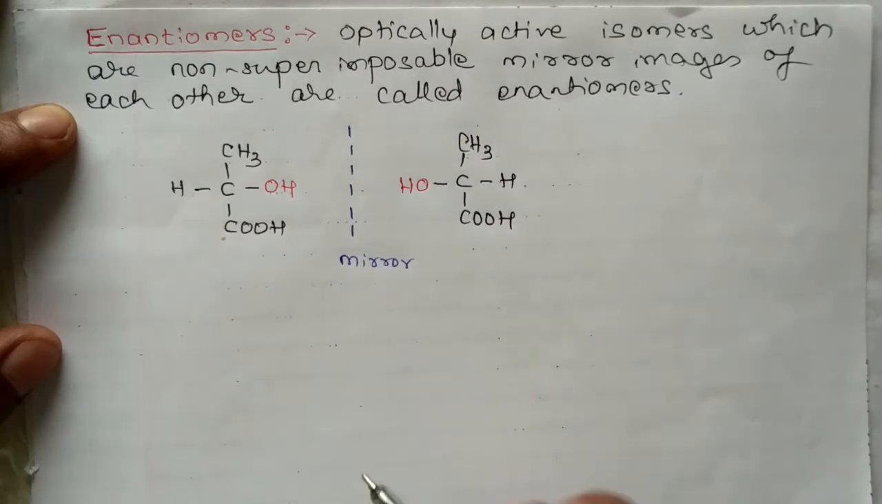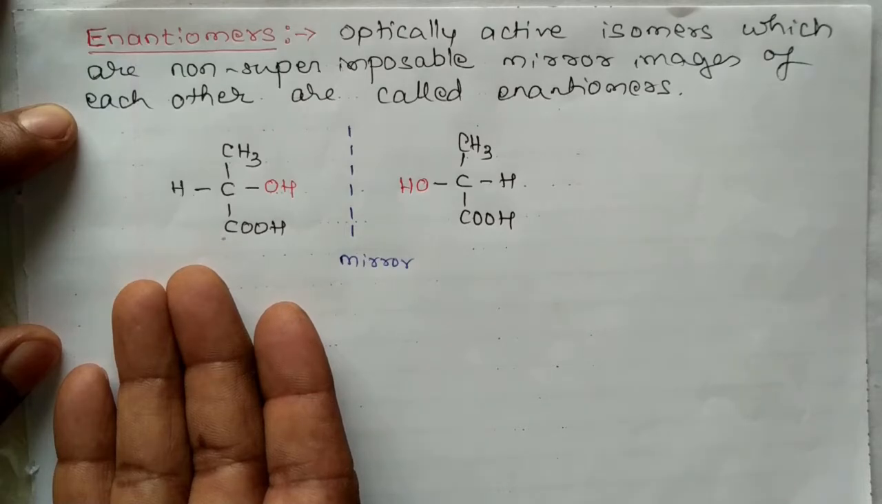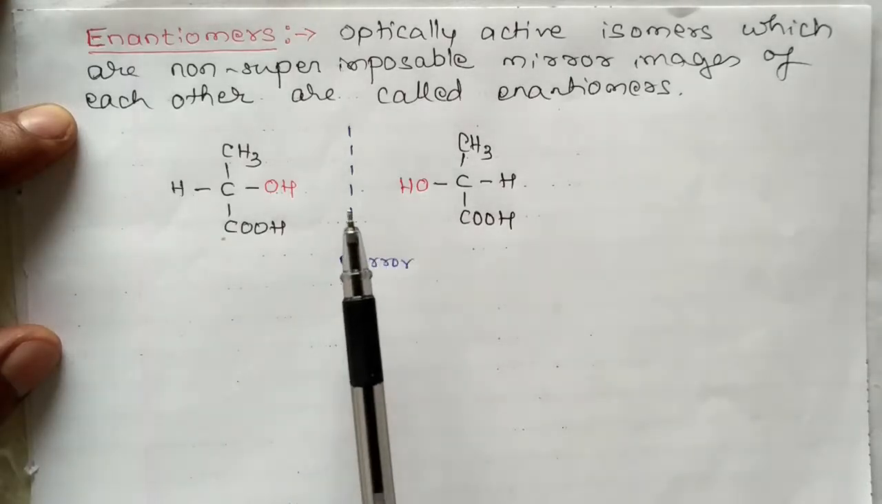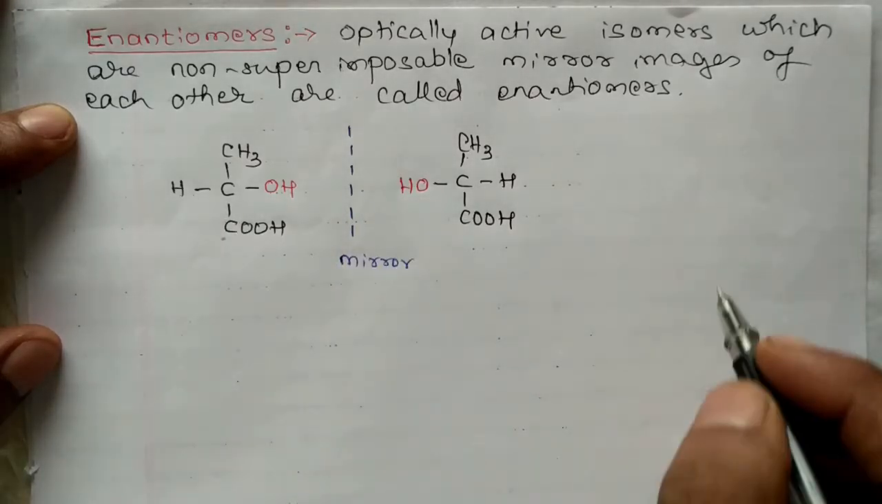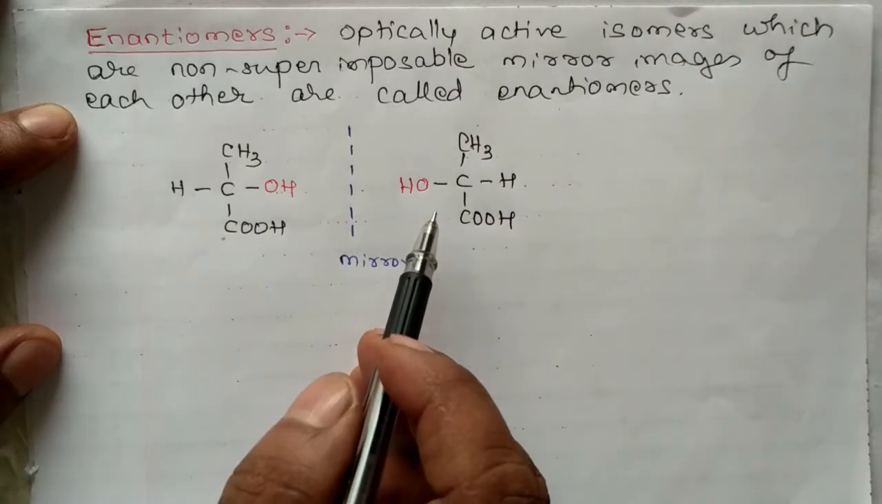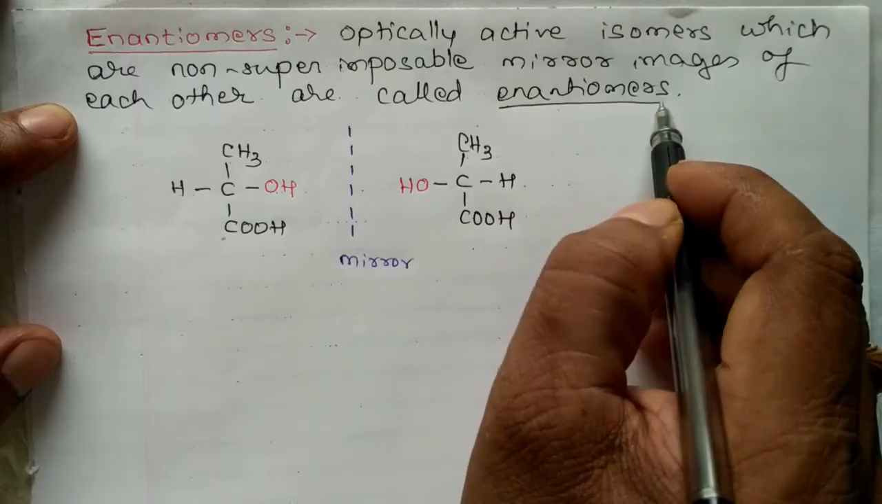Non-superimposable on their mirror image: keep this molecule over this, the atoms and groups of atoms do not match with each other. That is called non-superimposable. Superimposable means both copies should be the same. For example, methane: if you place a methane molecule in front of a mirror, you are going to get the same molecule as the mirror image. Here these two compounds are optically active and non-superimposable mirror images, and such compounds are called enantiomers.